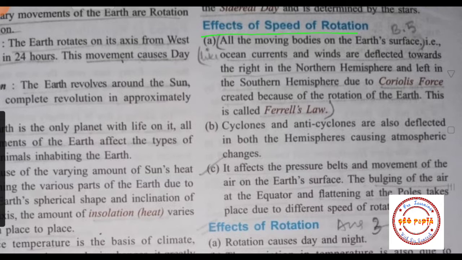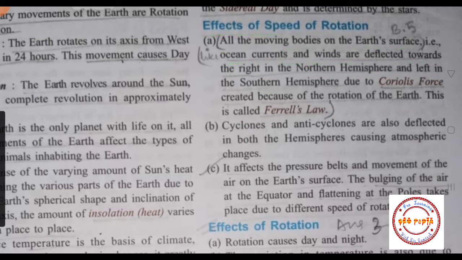Okay, so here all the moving bodies on the Earth's surface, ocean currents and winds are deflected towards the right in the northern hemisphere and left in the southern hemisphere due to the Coriolis force created by the rotation of the Earth, and this is called Ferrel's law. So students, this is a very important point that you have to learn.